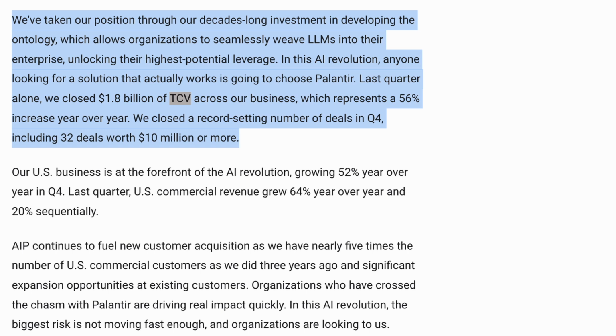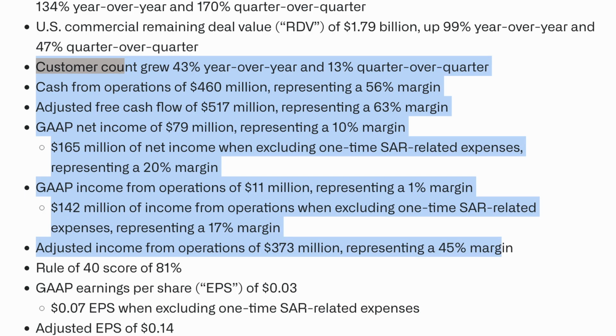This impressive figure highlights the growing trust and reliance of U.S. businesses on Palantir solutions. Customer acquisition has also been robust, with Palantir's overall customer count growing by 43% year-over-year.